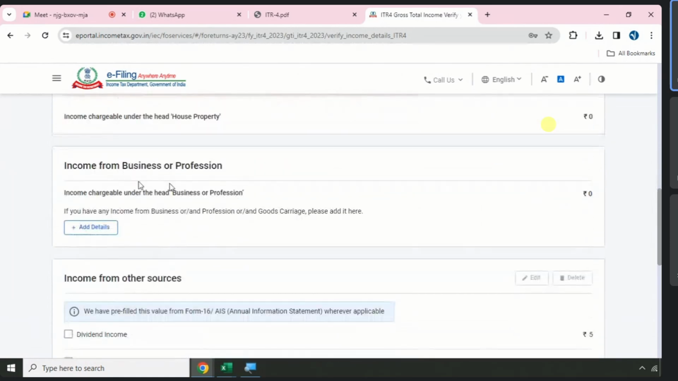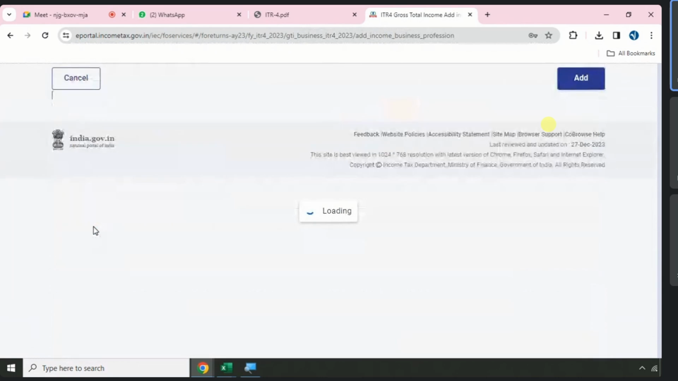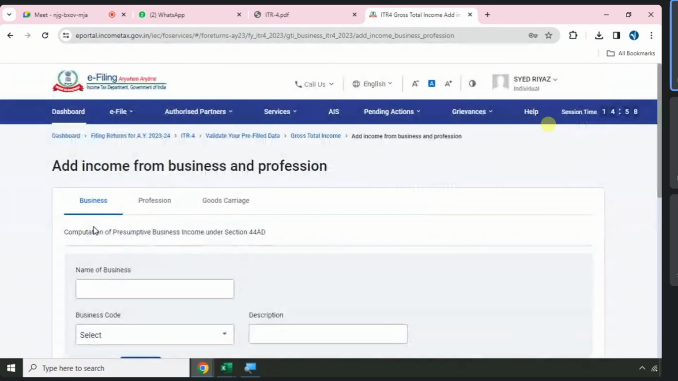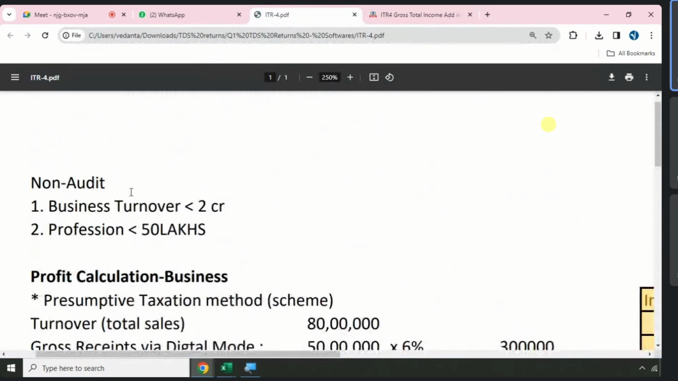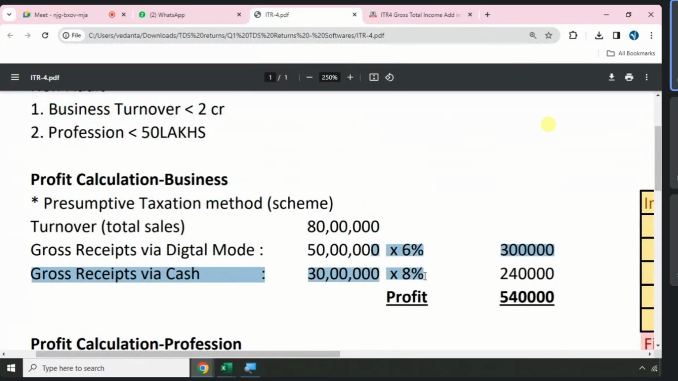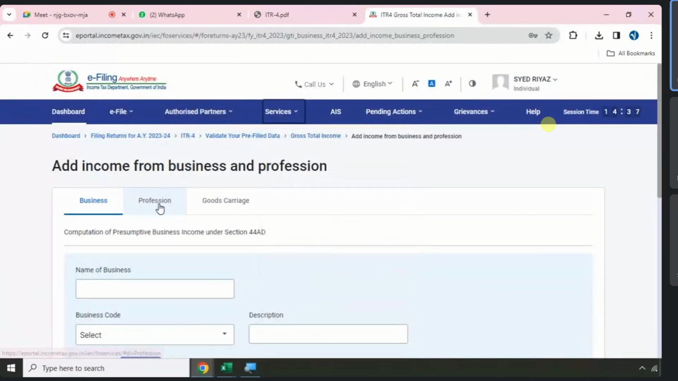I go to income from business or profession. I will take you to add details. So I have given you just now 3 sections, right? 3 sections here: business, profession, goods carriage. Business, 44AD. What is the limit? Less than 2 crore and willing to declare a minimum profit of 6% or 8%. One more, profession.